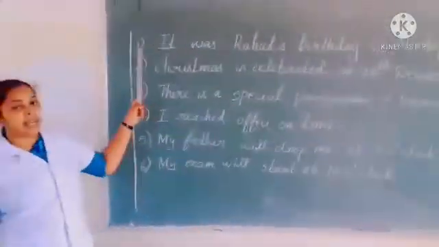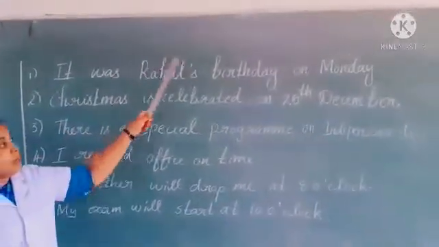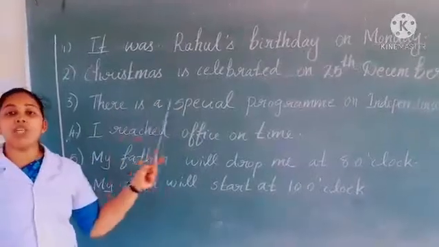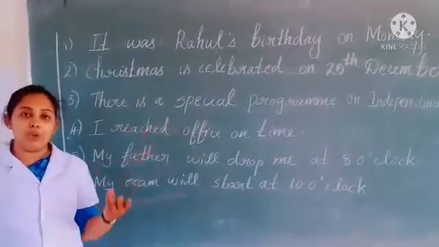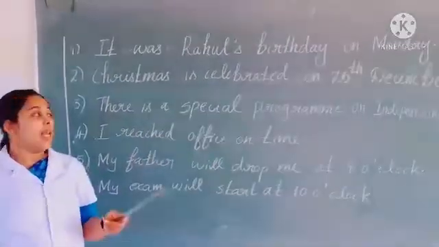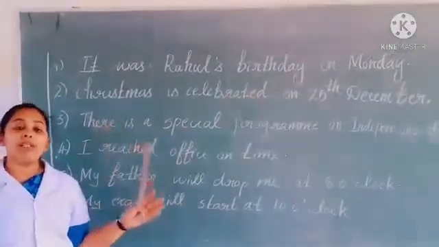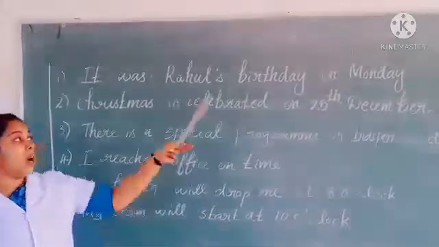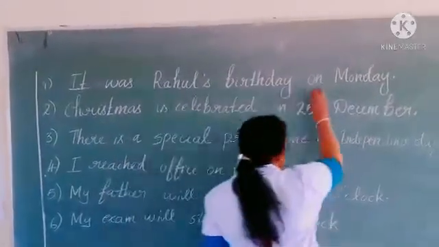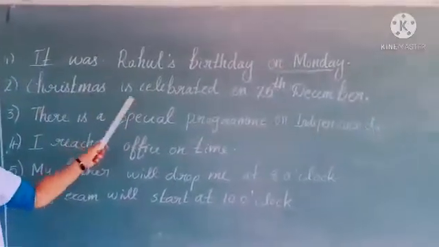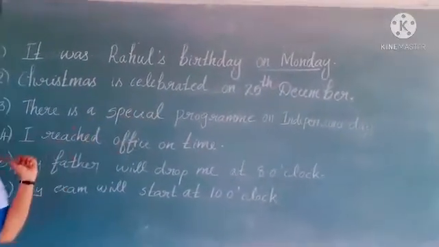So look at the first sentence. It was Rahul's birthday on Monday. So it shows a particular day: on Monday, on Tuesday, on Wednesday, like that. So when we are talking about a particular day, before that we can use the preposition on. Second one, Christmas is celebrated on 25th December.